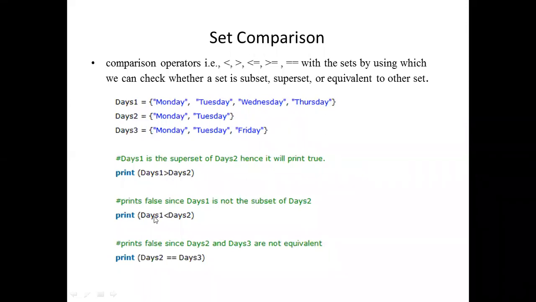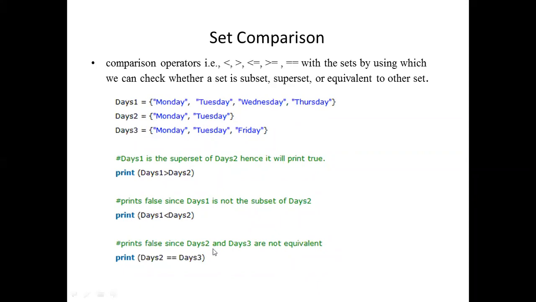Next one, see this. Days 1 is less than days 2. Now less than means which one should be the superset? Days 2 should be the superset. But days 2 is the subset. That is the reason here you are getting false. Are you understanding? Here we should not think in terms of the number of elements. We have to see whether it is a superset or subset. Greater than type should be the superset and the less than type should be the subset.